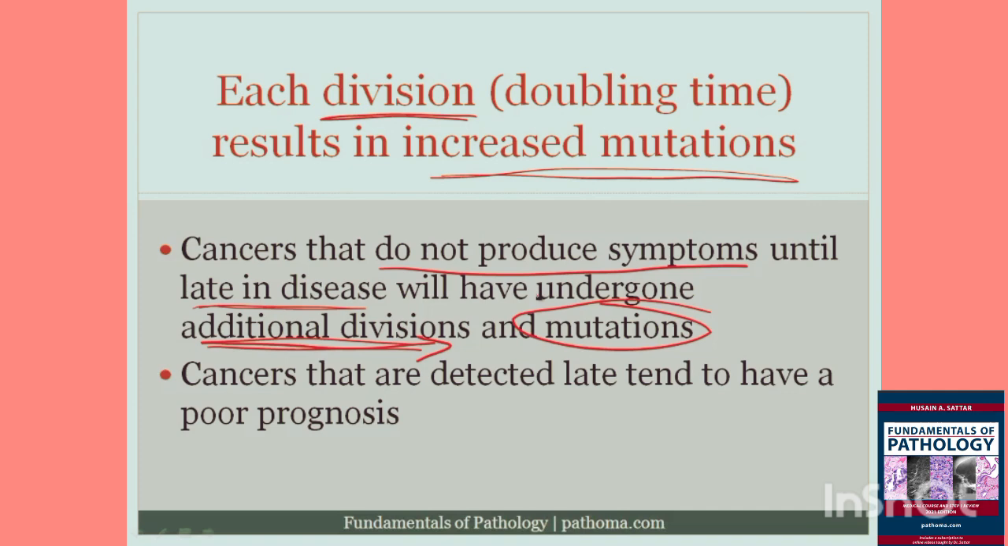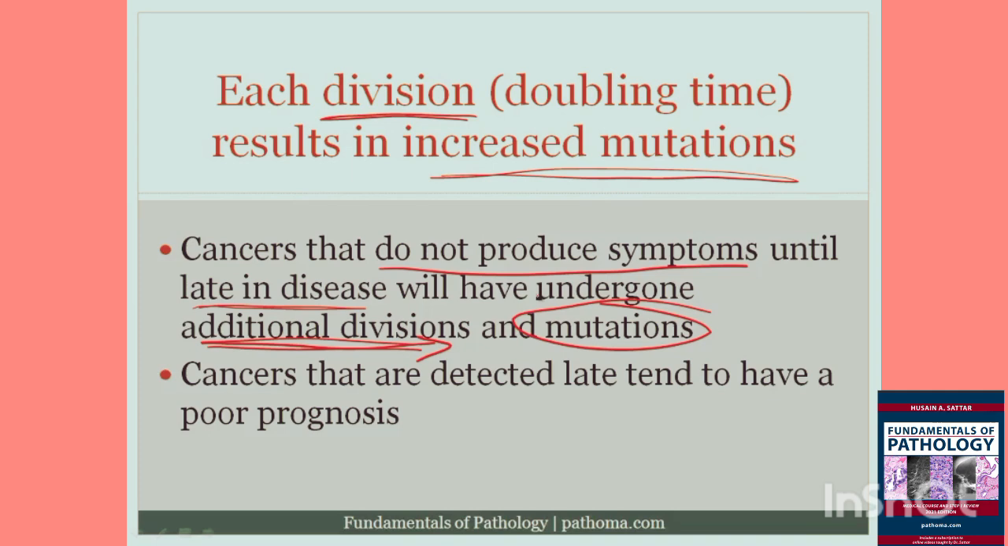The ovary has a large area to grow before any clinical symptoms arise, and because clinical symptoms are not produced until very late, sometimes those tumors can grow and extend far beyond these 30 divisions. Every time they divide, they're picking up mutations, and so ovarian carcinoma, generally speaking, has a pretty poor prognosis. Similarly with pancreatic carcinoma.